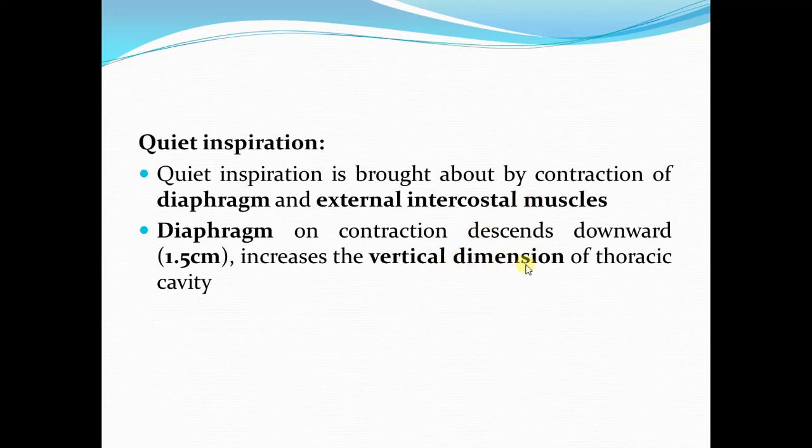During quiet breathing, the diaphragm descends about 1.5 centimeters in the downward direction. So this will increase the vertical dimension of the thoracic cavity, and this also causes the lungs to expand.